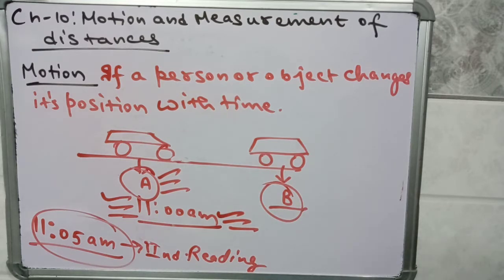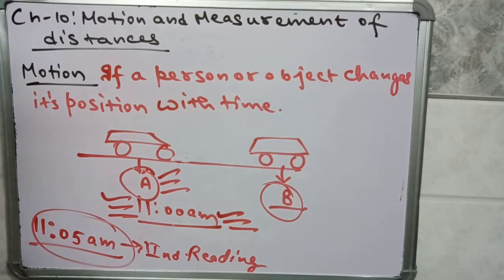Motion is the state of a person or object changing its position with respect to time. So a moving aeroplane, a moving ball, a ball just hit by a cricket bat, or a moving football are all in a state of motion.